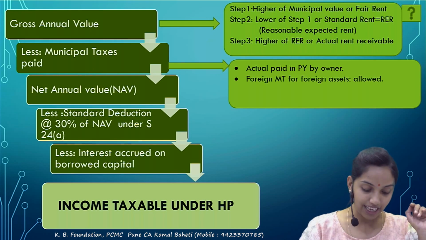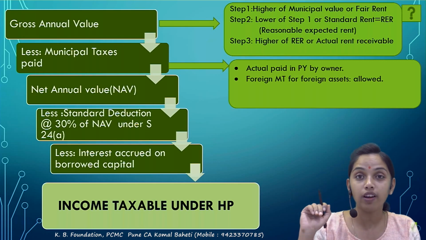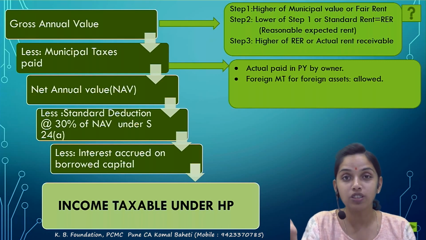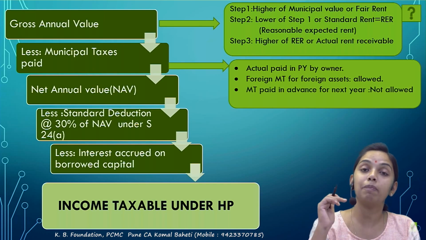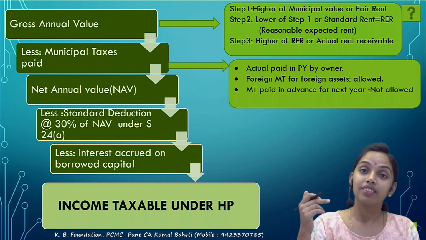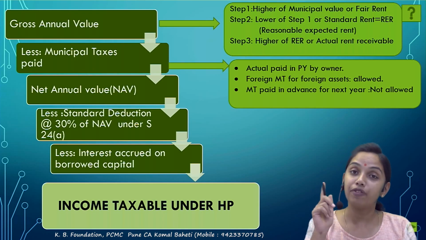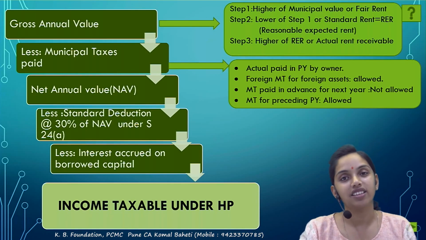Correct. The next, second condition: if the property is situated outside India, then what? If the property is situated outside India, the municipal taxes paid outside India also would be allowed as a deduction. Next, if it has been paid in advance for the next year, then deduction won't be available. But if it has been paid for the preceding previous years, correct, then deduction would be available.